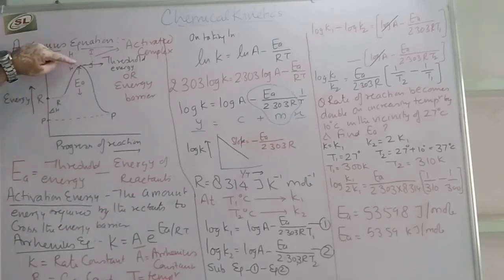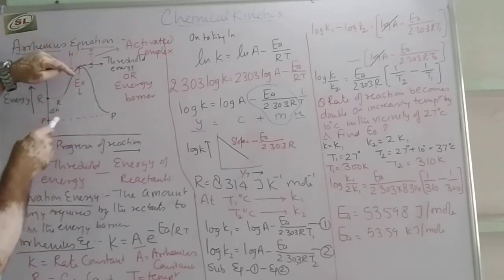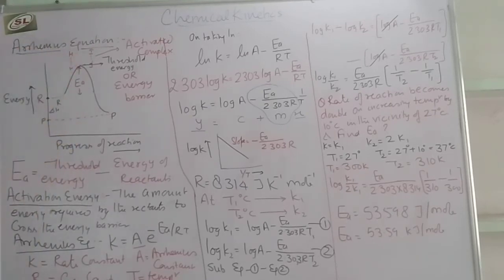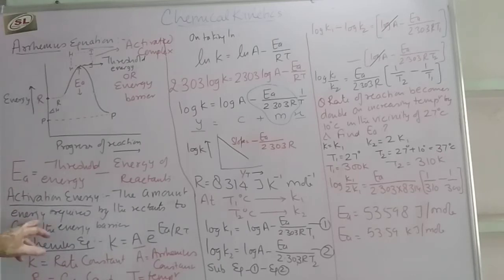This is threshold energy minus energy of reactant. This difference is called activation energy. We can define the activation energy also: the amount of energy required by the reactant to cross the energy barrier is called activation energy.